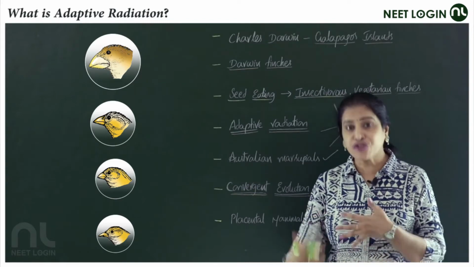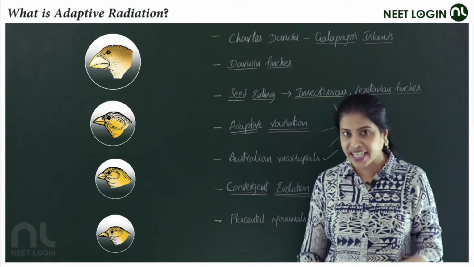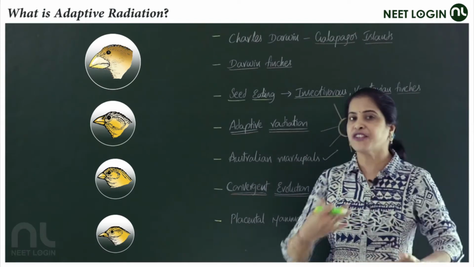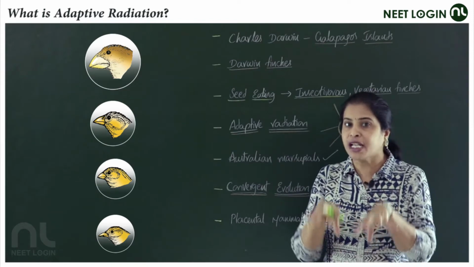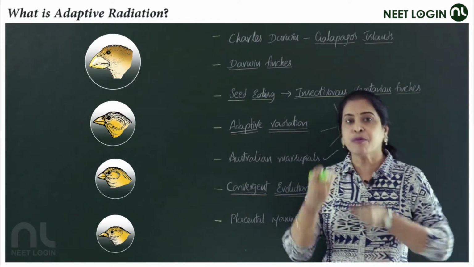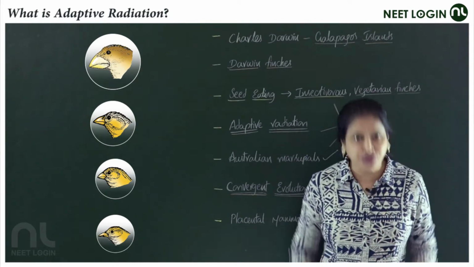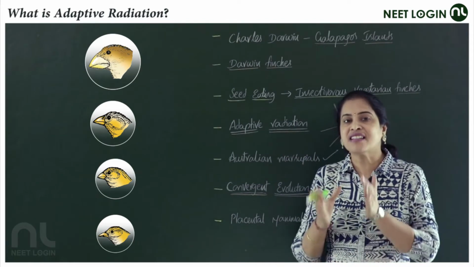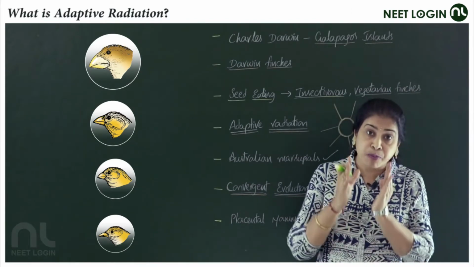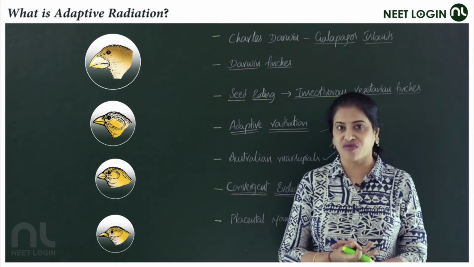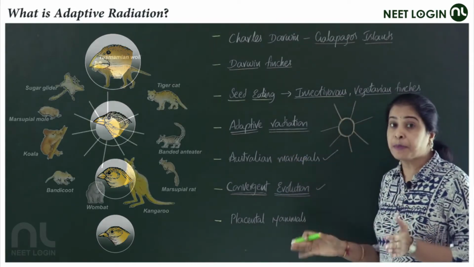Actually, this was based on the mode of feeding, because the Galapagos Islands are a group of islands, and one island differs from another. When he observed, based on the food available there, the birds had modified the shape and size of the beak in order to procure the food. So, these birds, the Darwin finches, are very familiar, and laid the foundation for the natural selection theory or Darwinism. And moving on to adaptive radiation.